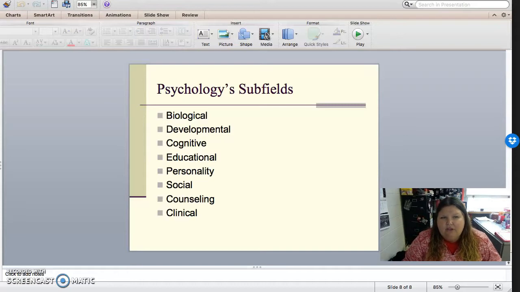And then clinical psychologists are who we think about when we think of psychologists in general. They're the ones that usually provide direct treatment to individuals. So if you have a mental disorder or mental illness, you'll probably go see a clinical psychologist first to talk about the different issues that you're having and look at the reasons behind them. And then from there, they can refer you to another doctor if they think you need medication or further treatment. So that is contemporary psychology in a nutshell. That's how we got to where we are now with the different approaches and the different subfields.